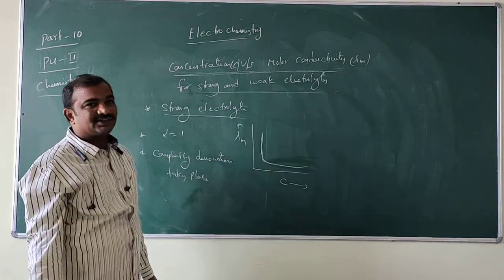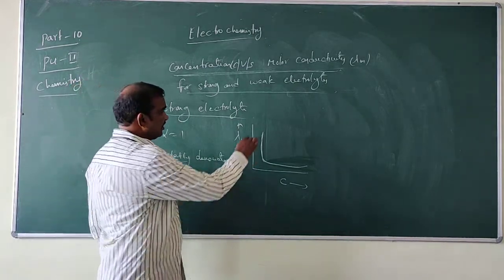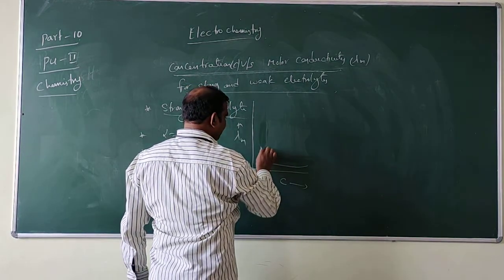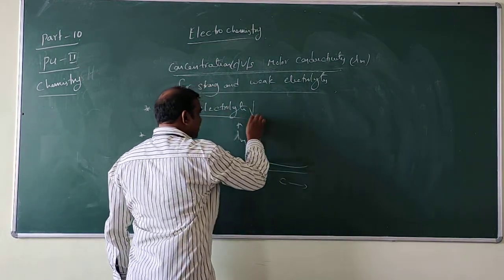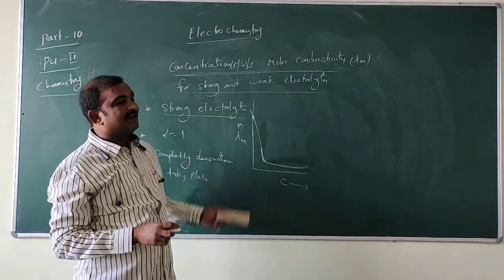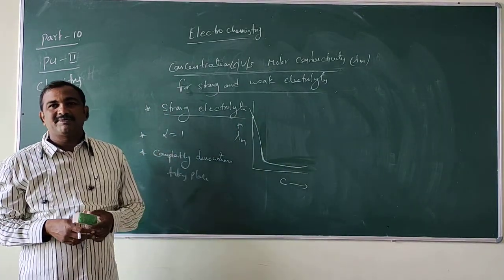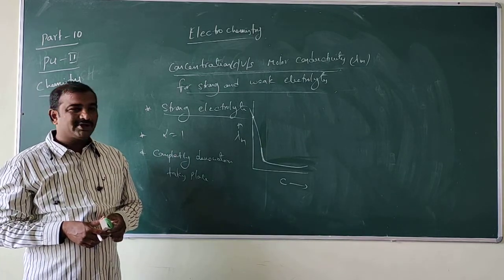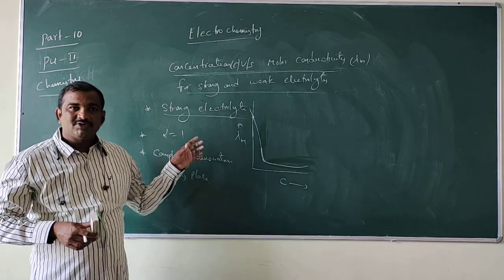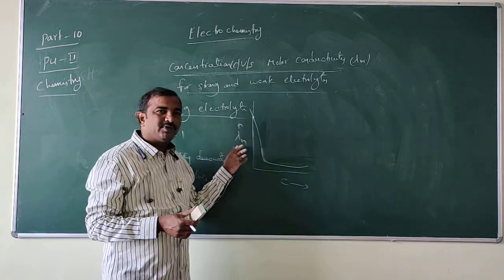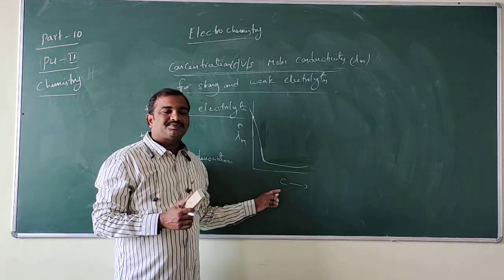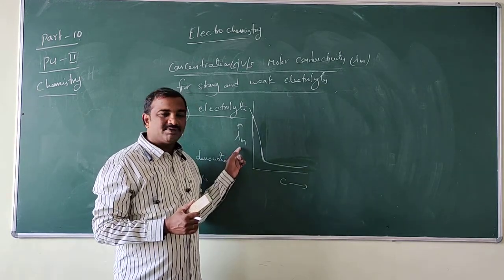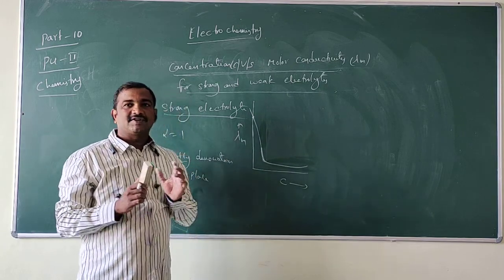For strong electrolyte, complete dissociation takes place. It will increase like this, and at a particular point it will touch the lambda m graph. See, by knowing the concept only, we are drawing this graph. Simple: lambda m versus concentration, where lambda m is molar conductivity and C is concentration.